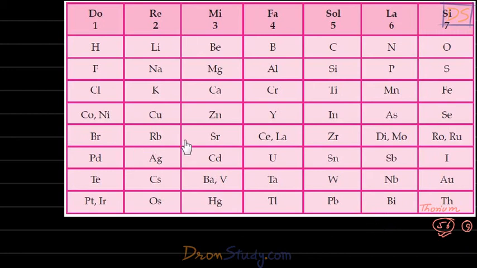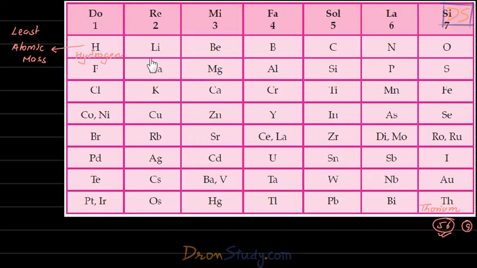Now see how he made this table. That is important. The first element in this table is hydrogen, students, right? There's no doubt about it that the first element is hydrogen. Now students, hydrogen is an element with least atomic mass.